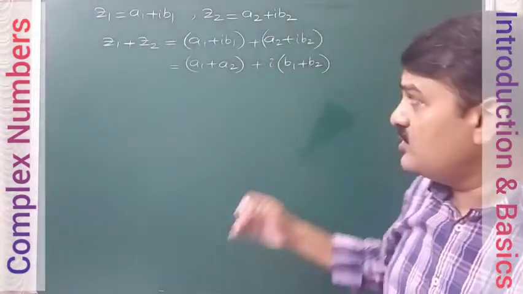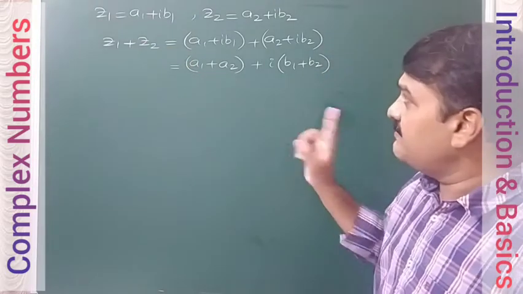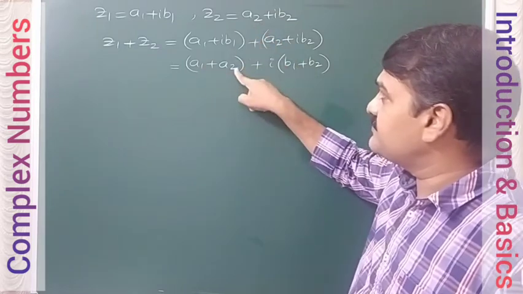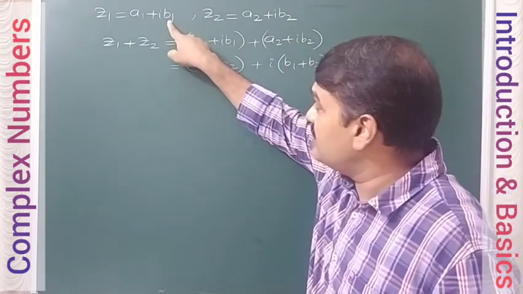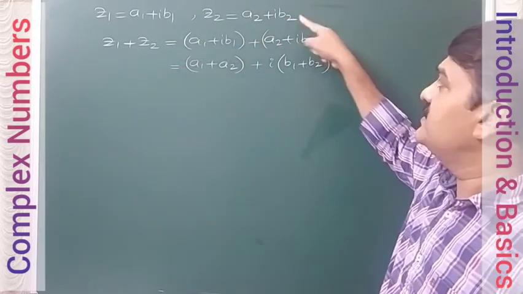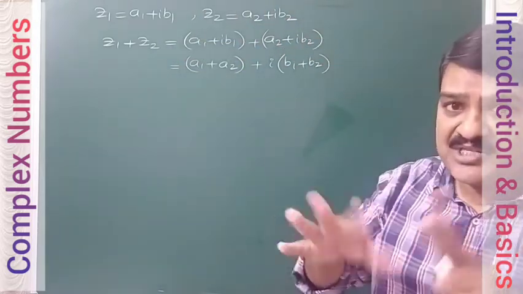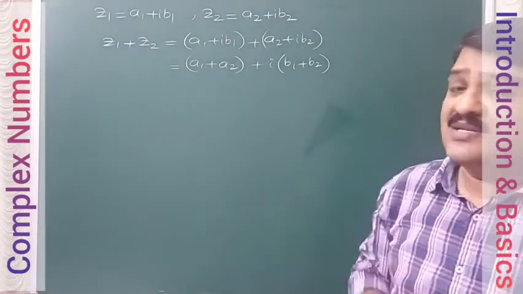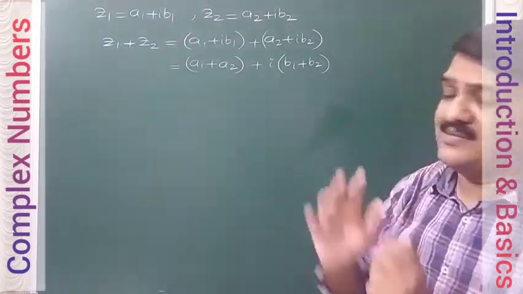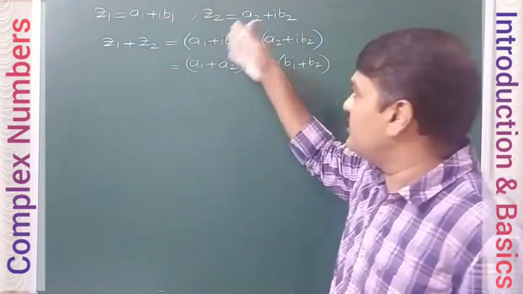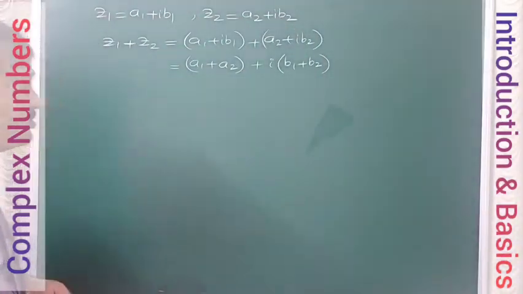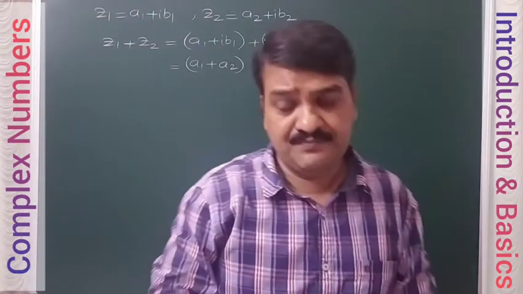When you want to add two complex numbers, simply add the real part to the real part of the other complex number, and add the imaginary part of one complex number to the imaginary part of the second complex number. So addition of complex numbers means real parts are added among themselves and imaginary parts are added among themselves. Real part is added to real part only and imaginary part to imaginary part. When you want to equate two complex numbers also, the same property will hold.